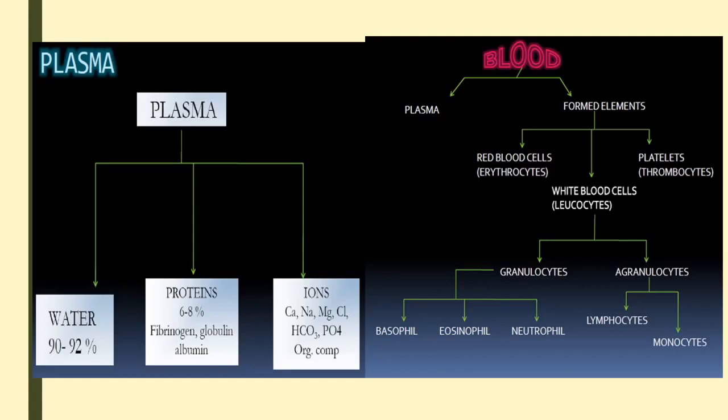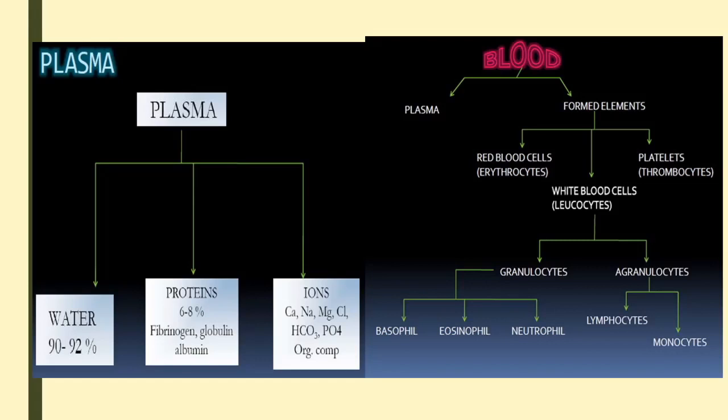So the main minerals present in the blood are sodium, potassium, calcium, and then bicarbonate ions, phosphate ions, etc. All those things together comprise the fluid part of the blood that is called plasma. It helps in carrying nutrients, vitamins, and antibodies from one place to another. Then we'll move on to the next part that is called formed elements or corpuscles. And the corpuscles are classified into three categories: RBC, WBC and platelets.